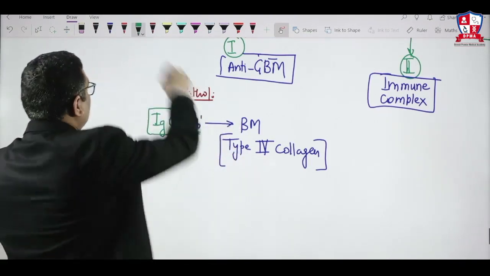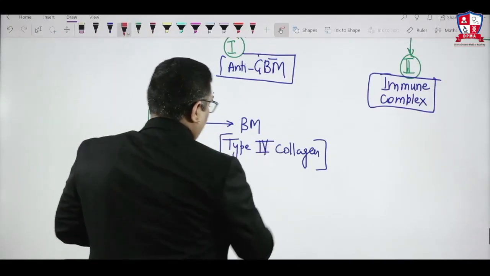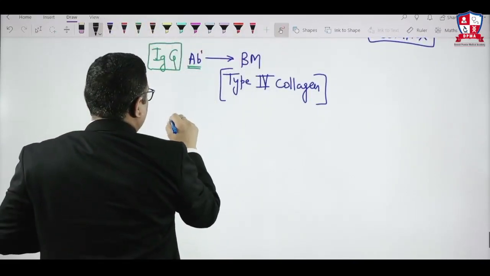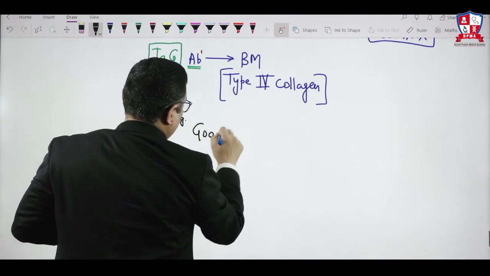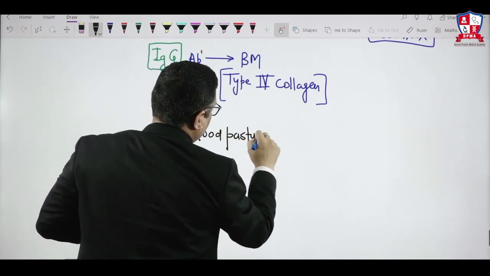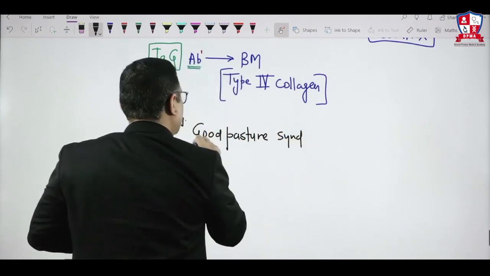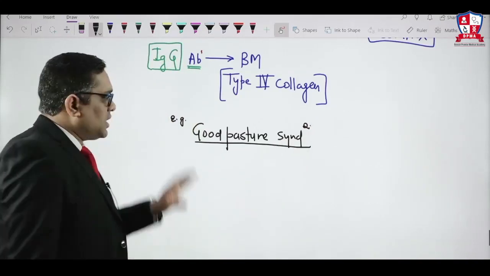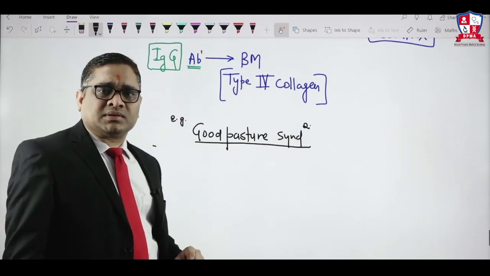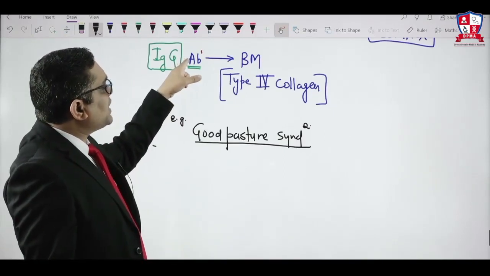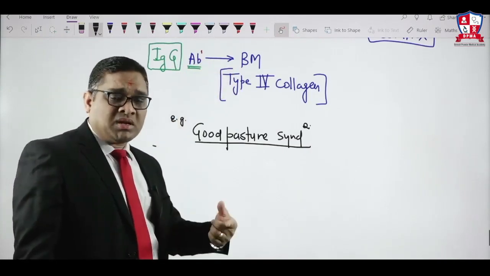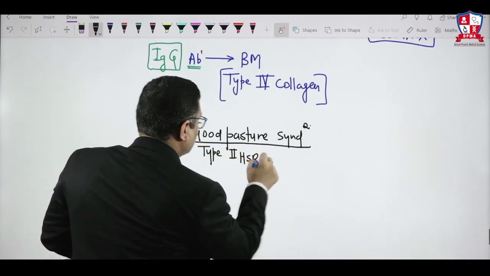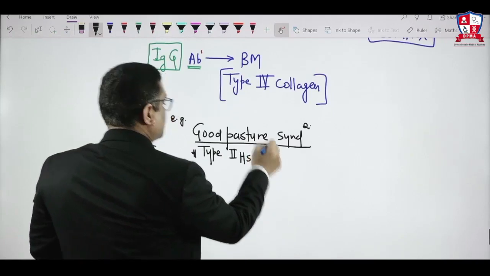Now, the example of this is Goodpasture syndrome, right? So this was a question in the All India exam 2013, and in 2016 also, this was the question: in Goodpasture syndrome, which type of hypersensitivity reaction? So what type of hypersensitivity reaction will you suspect when antibodies are formed against the basement membrane? Antibody mediated is type 2 hypersensitivity reaction. That was the question in the All India exam.